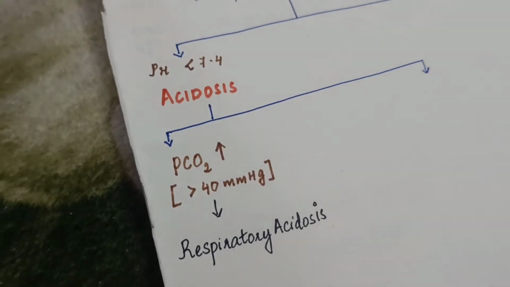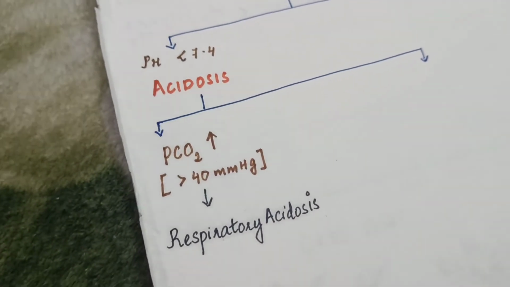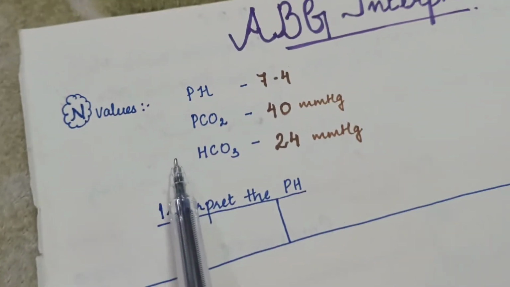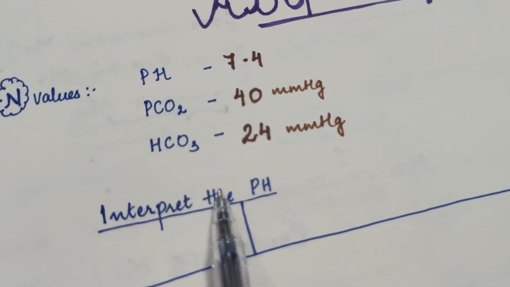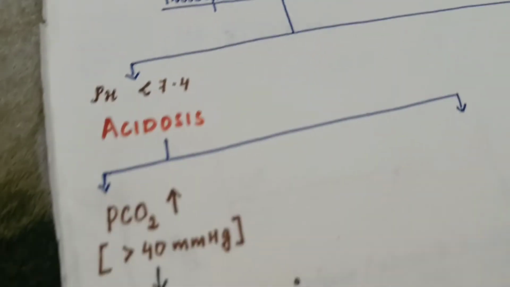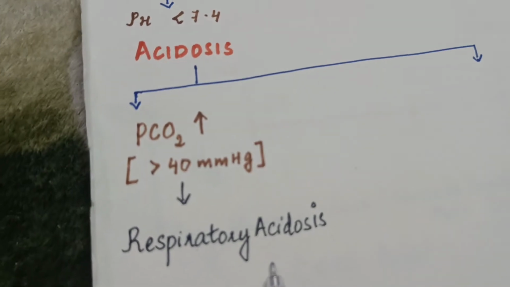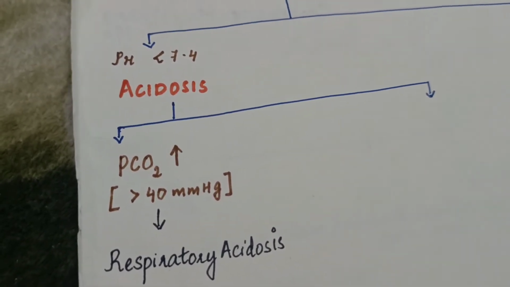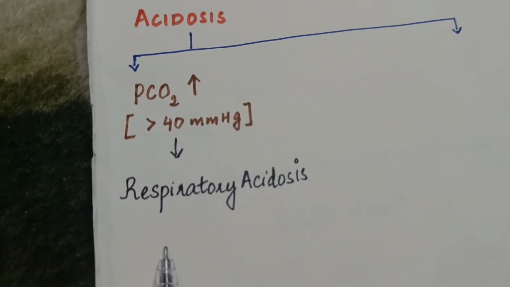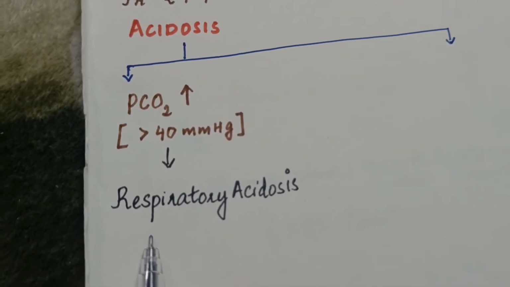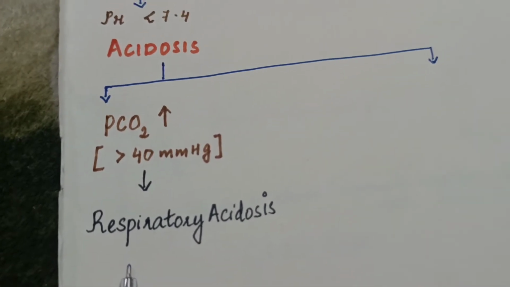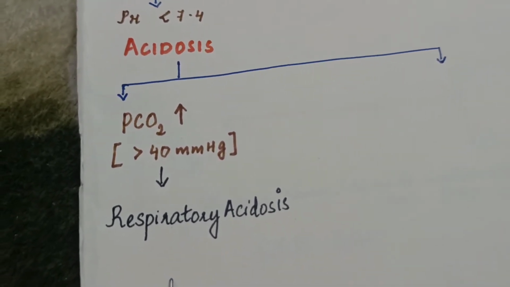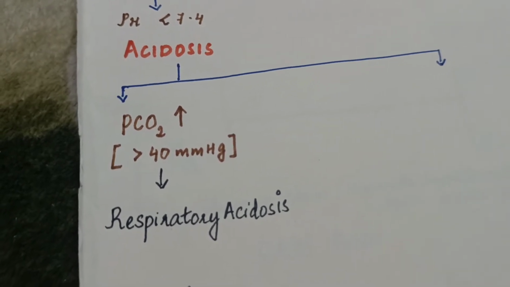The first scenario is if the PCO2 increases more than 40 mmHg. You know that the PCO2 normal value is 40 mmHg. So here PCO2 increases more than 40, maybe 42, 45, 50, 55, 60 like that. PCO2 increase is called respiratory acidosis.